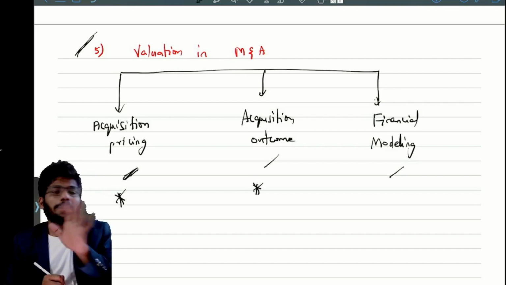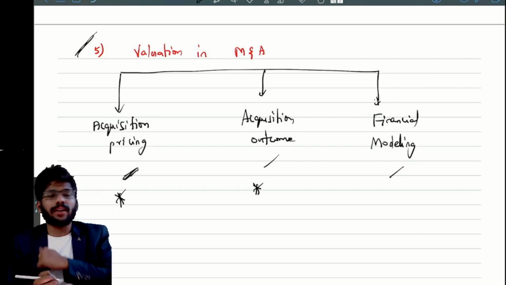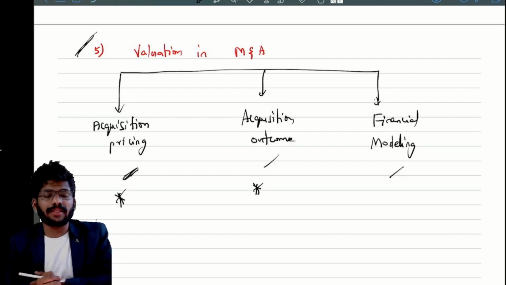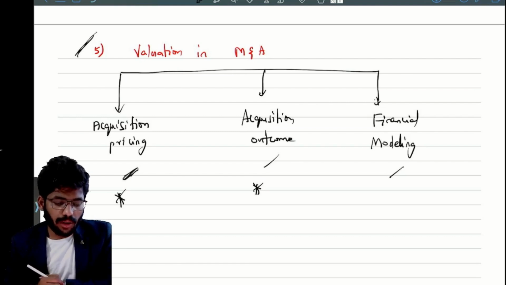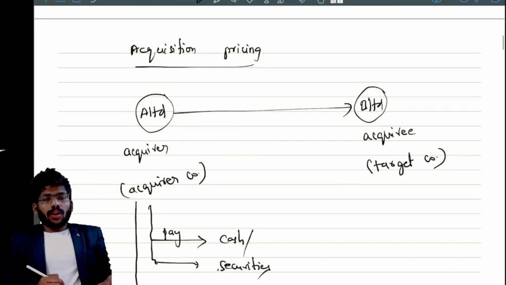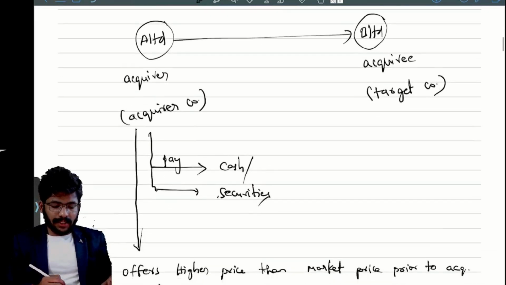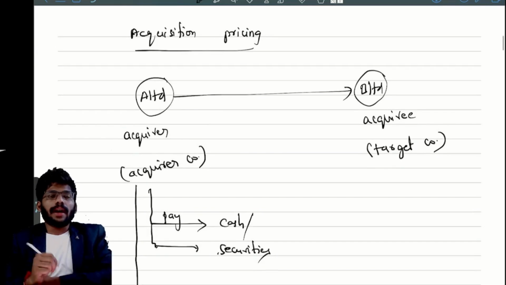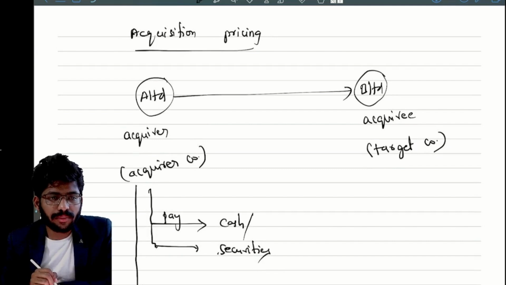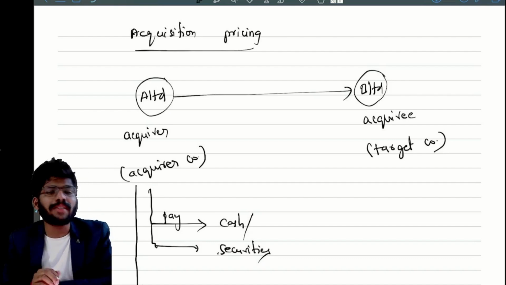Okay now. So completely from the exam point of view, because we don't have a lot of time to discuss all the unnecessary things, right? Okay, clear. Okay, ready? Let's start the topic. Simple. Acquisition pricing. First of all, what do you mean by acquisition? What do you mean by merger? First of all, we need to discuss that basic thing.